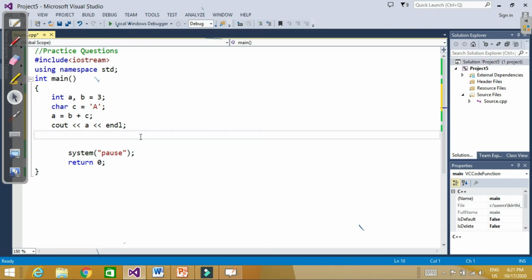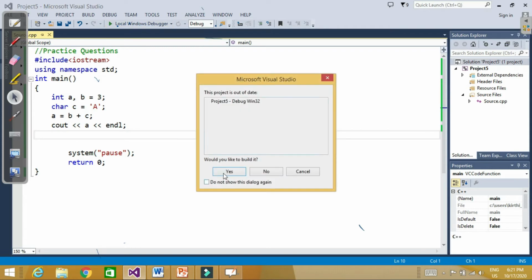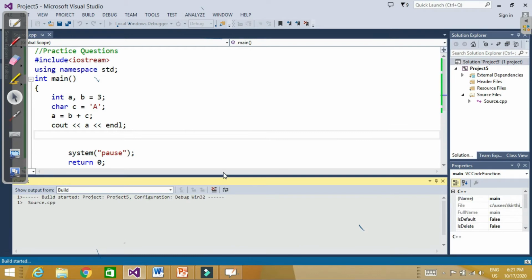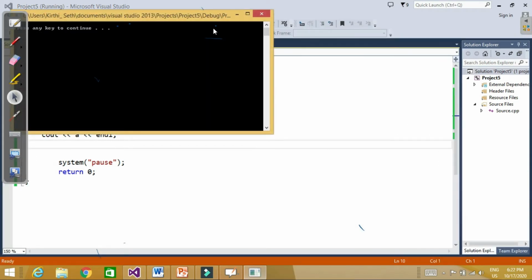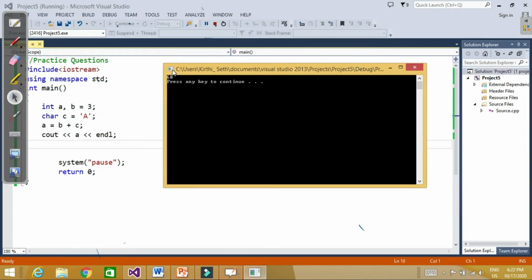So a is equal to b plus c, and when we print out a, it will give us 65 plus 3, that should be 68. Let's check it here. So you can see the answer is 68.